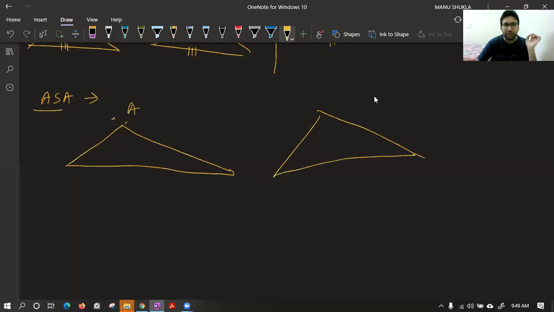If you have two triangles ABC and PQR, and suppose this angle is equal to this angle, and this angle is equal to this angle, and this side is suppose 5 centimeter, here also it is 5 centimeter.